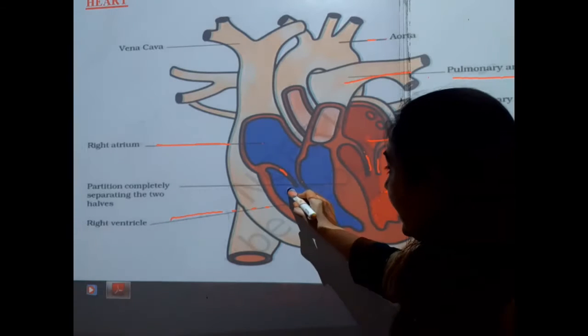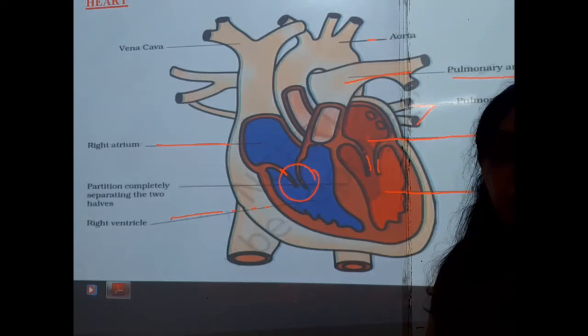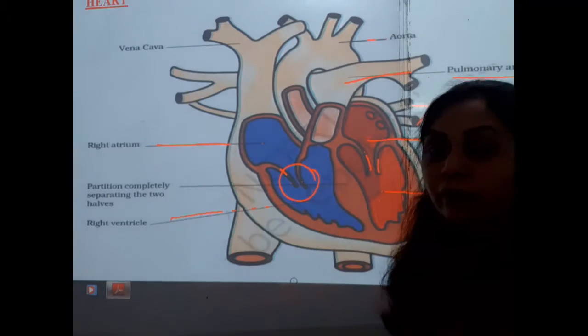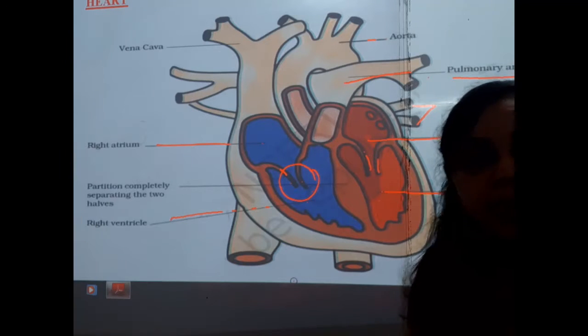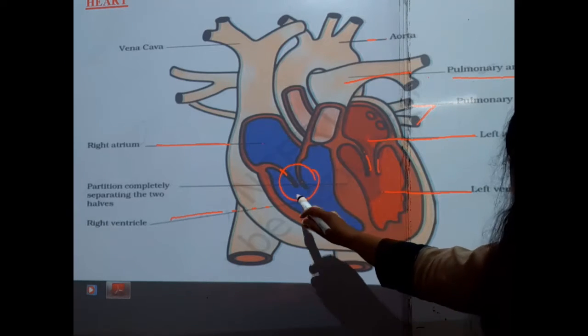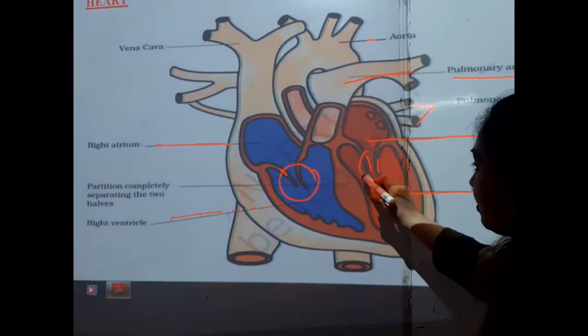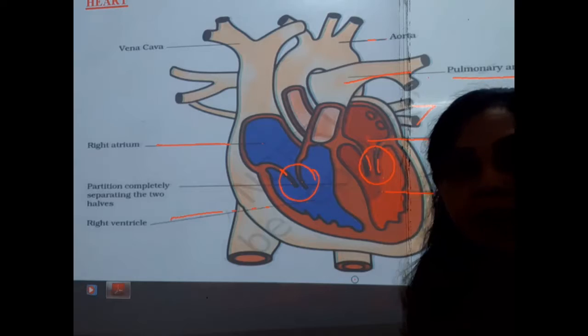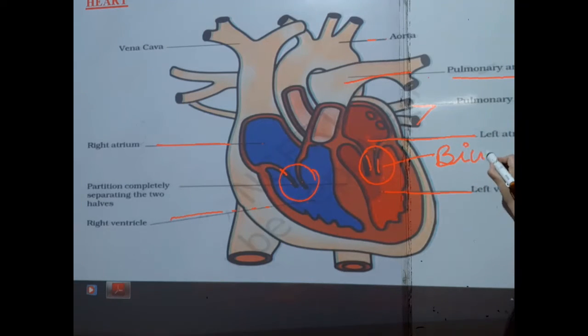On the right side, the valve is called the tricuspid valve, because it has 3 flap-like structures. On the left side, the valve is called the bicuspid valve.